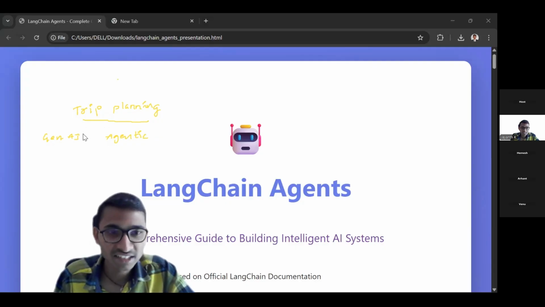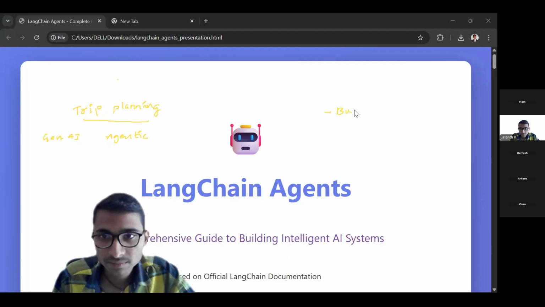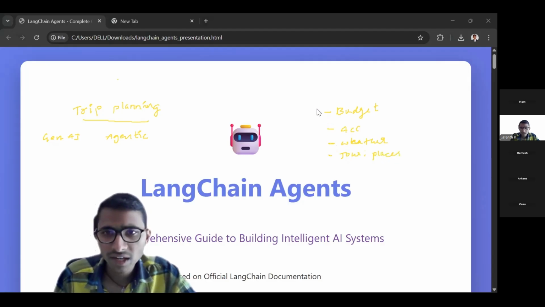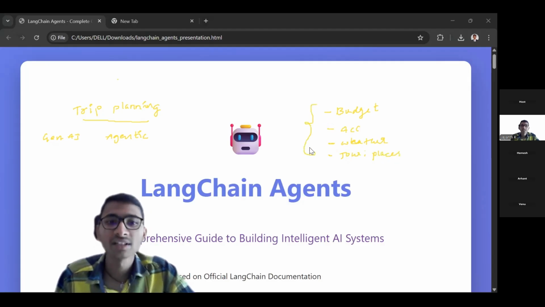For a trip, what all things are needed? You need to know the budget, you need to know beforehand whether accommodation is available or not, you need to know the weather forecast there, and first of all what the tourist places are. And many other things are required actually.